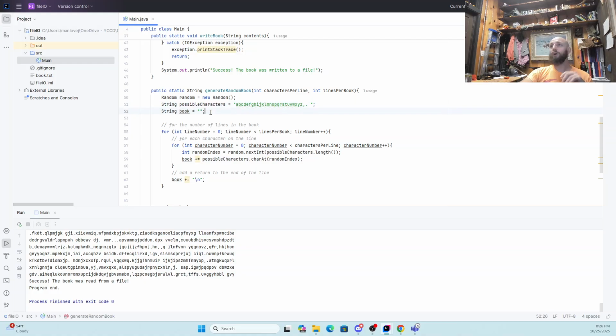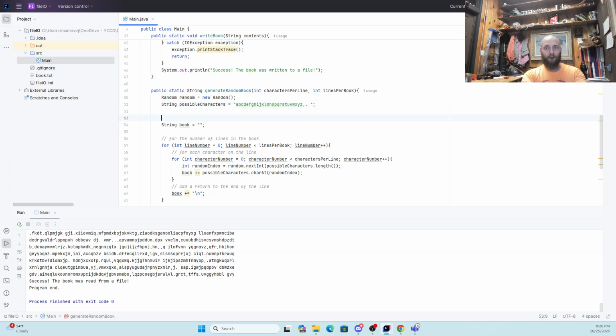Okay, so I'm going to go ahead here and swap this out. I'm going to do a couple of things. The first thing I'm going to do is right here, right before I create the book, I'm going to make an integer that I'm going to call estimated size. I'm going to make a string builder object, which is essentially like an array list for a string. In this case, it's actually like a big empty character array.